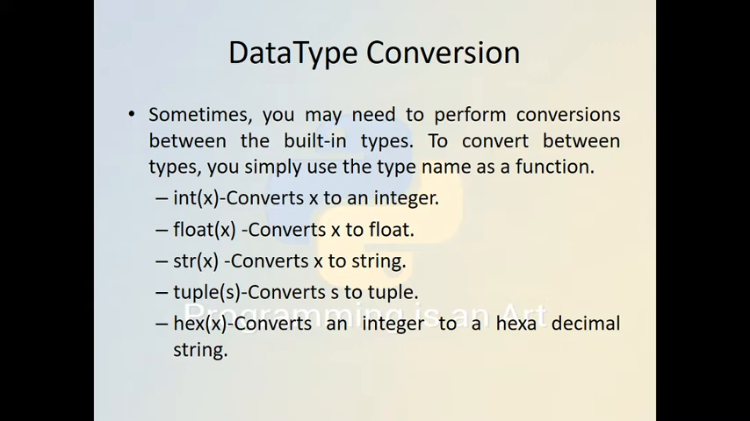We just call the Python conversion functions. If we want to convert something to an integer, we just put that variable in a function called int, and pass the variable. If we want to convert to a float, then pass that variable to the float function. Whatever data type you want to convert to, you just put it in the function: integer, float, str, tuple, and hexadecimal. There are various functions.